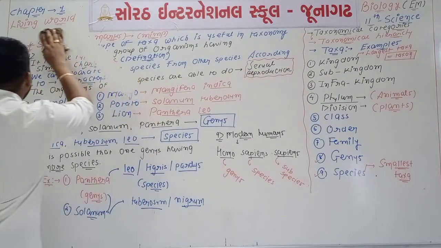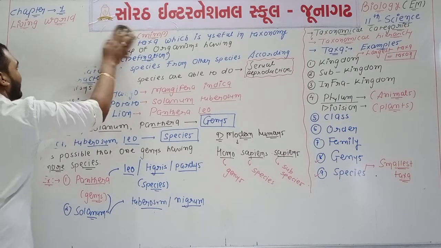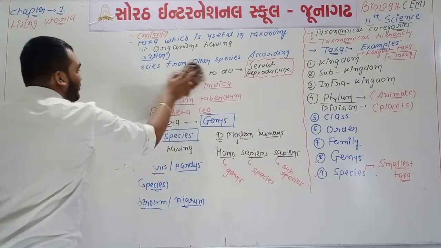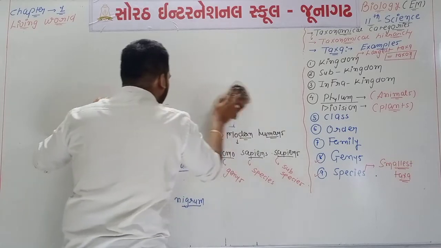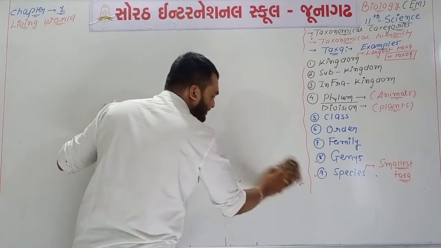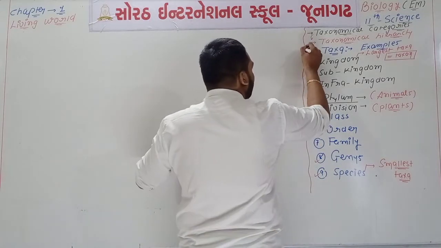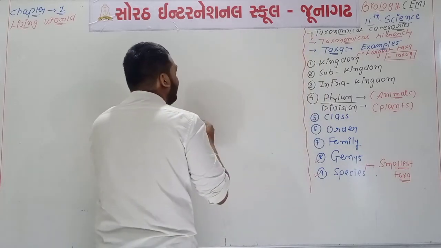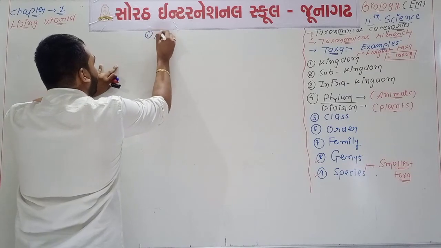In the question of genus, a total of 3 scientific names are there, and these are very important. From the scientific name you are able to get the name of genus as well as species. But first of all, we are going to write all 3 scientific names here. The first organism is the mango.